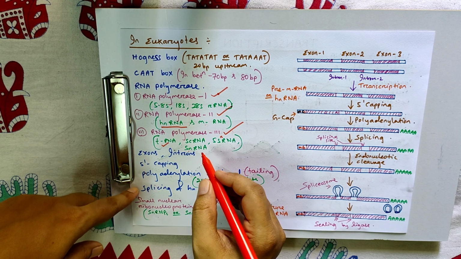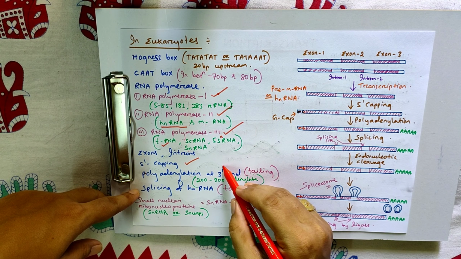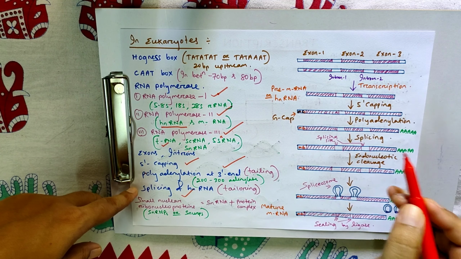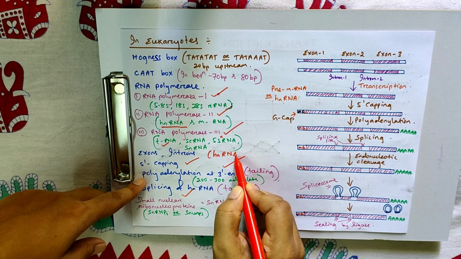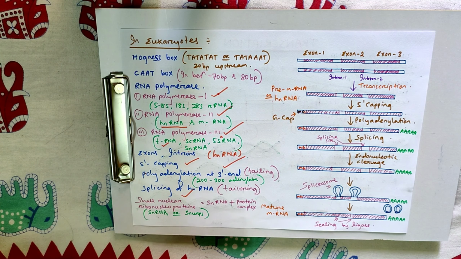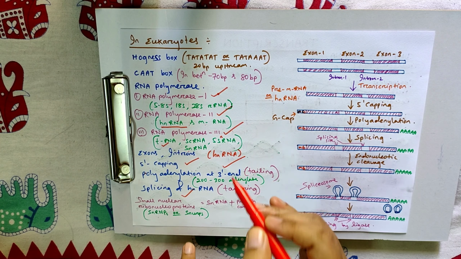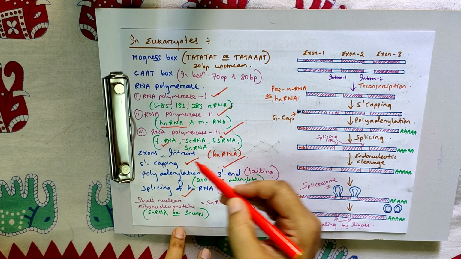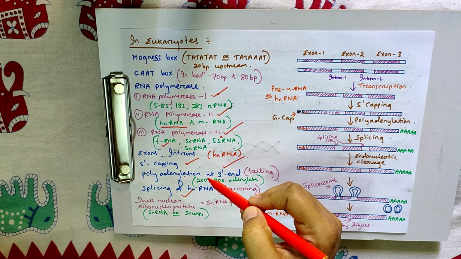In the processing, first 5' capping takes place, then polyadenylation, then splicing. In eukaryotes, the transcription first produces hnRNA, heterogeneous nuclear RNA. This RNA undergoes processing, that is 5' capping, polyadenylation, splicing, and produces mature RNA.